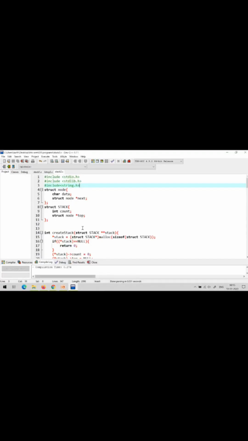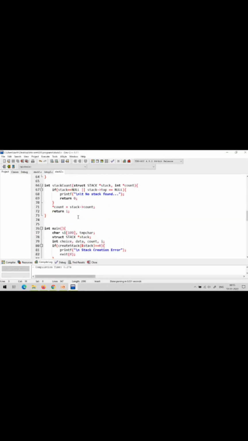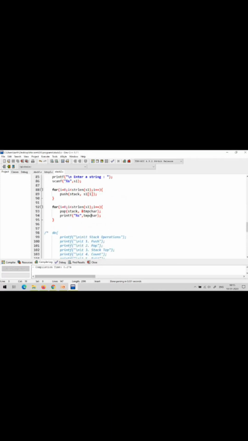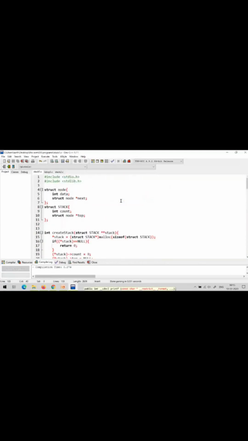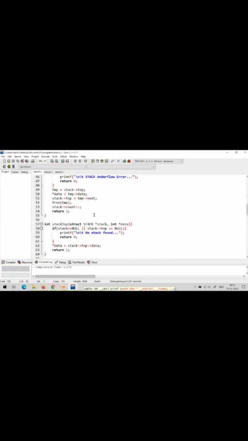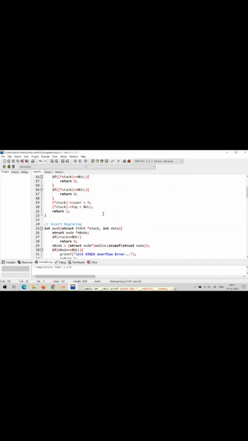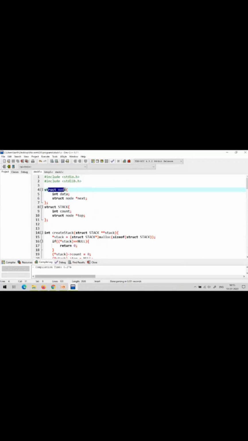Now the same stack program. I have implemented the stack program with the same functions: push, pop, create stack. But the data type in struct node is different. In the first example I used integer data. In the second example, I am using character data. I am going to use the structure for reversing the given string.